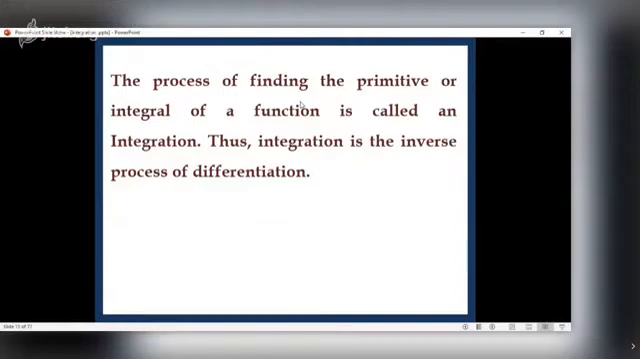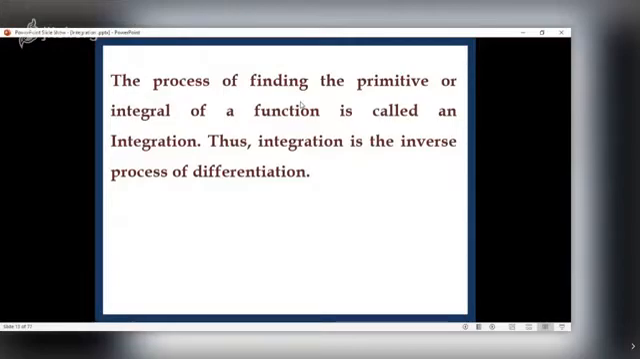Actually, we have already studied two or three such processes. For example, 4 cube is what? 64. If I want to find a number whose cube is 64, what should I do? I should take the cube root of 64, right? So, taking cube root is the process which is inverse to cubing.